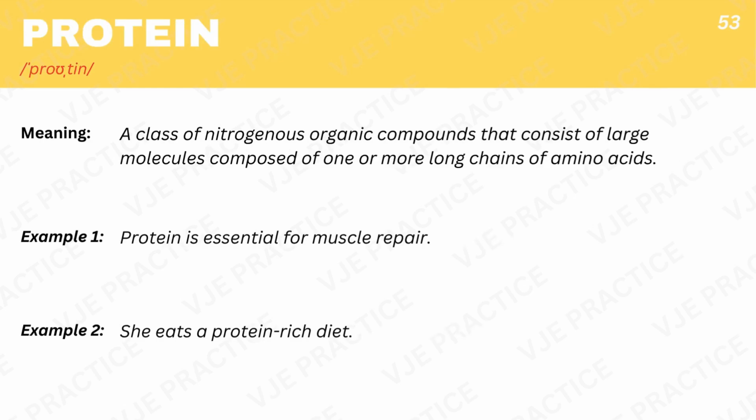Protein. A class of nitrogenous organic compounds that consist of large molecules composed of one or more long chains of amino acids. Example 1. Protein is essential for muscle repair. Example 2. She eats a protein-rich diet.